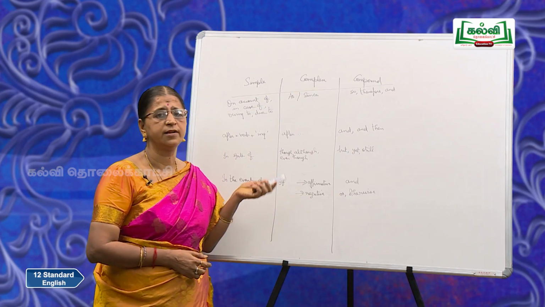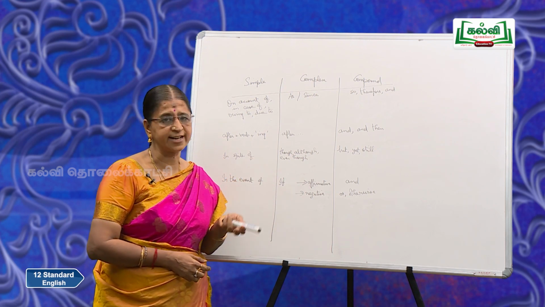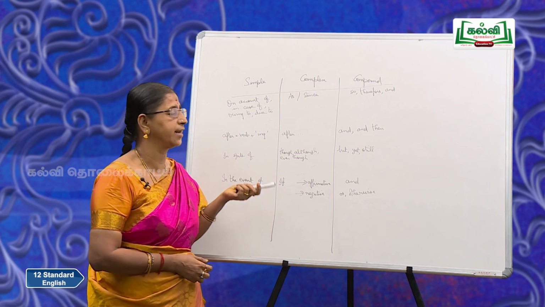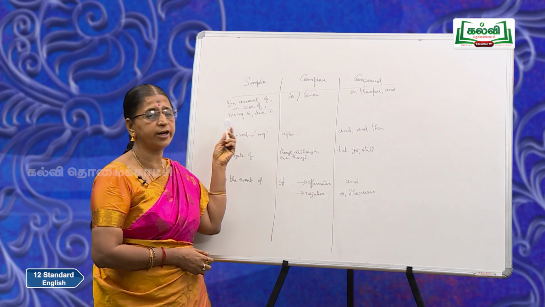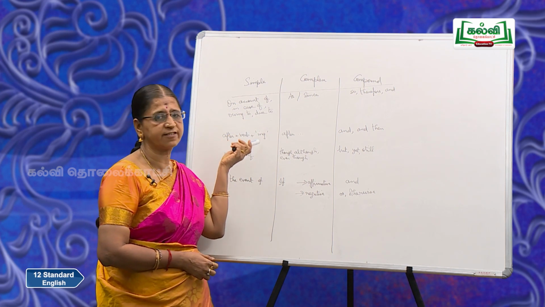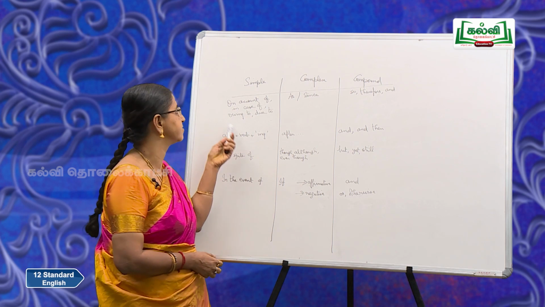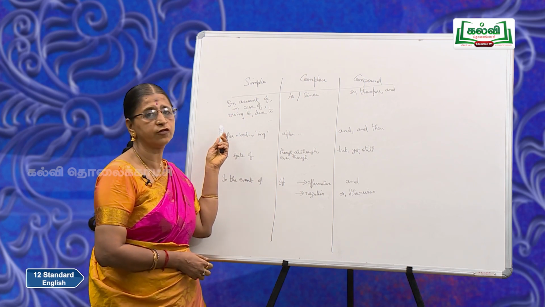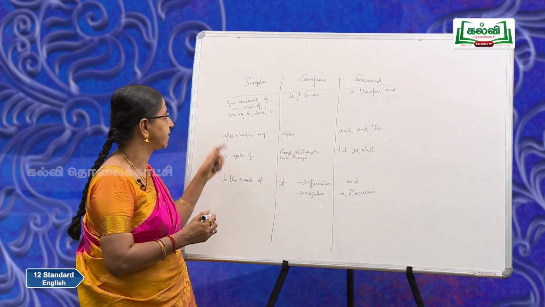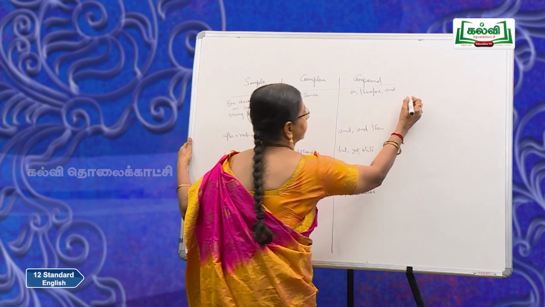Here is a table that will help you to do the transformation in a very easy manner. Now, look at these words. I have already given you these phrases under clues to a simple sentence, on account of, in case of, owing to, due to. Now, let us consider a sentence here.